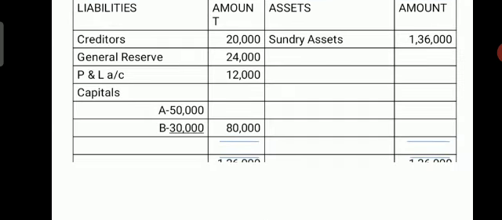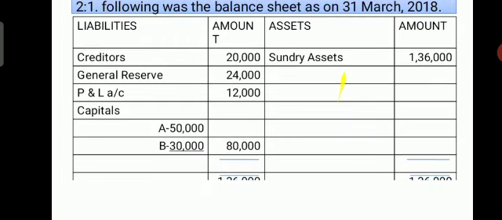Sundry assets, total assets 1,36,000, and liabilities: creditors 20,000, general reserve 24,000, profit and loss account 12,000, capitals of X 50,000, Y 30,000, total 80,000. See here, there are two important points.